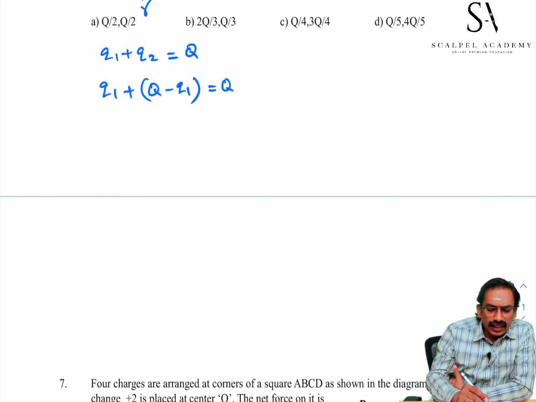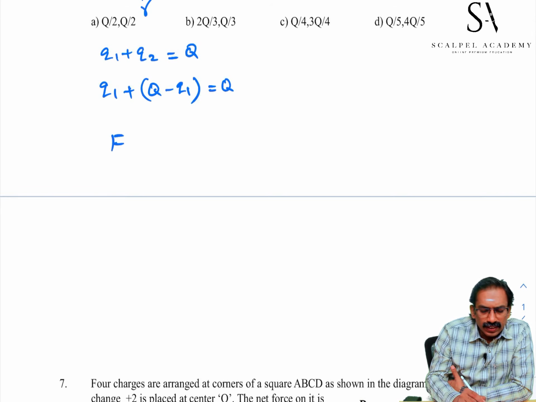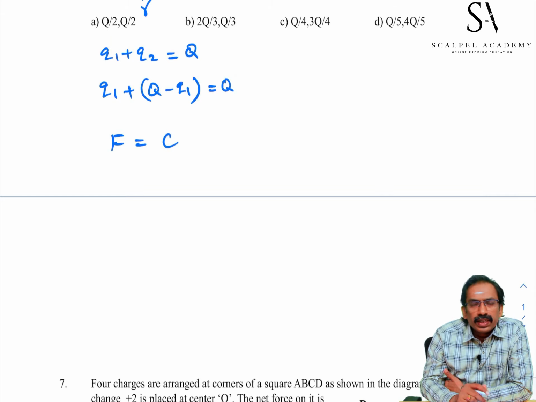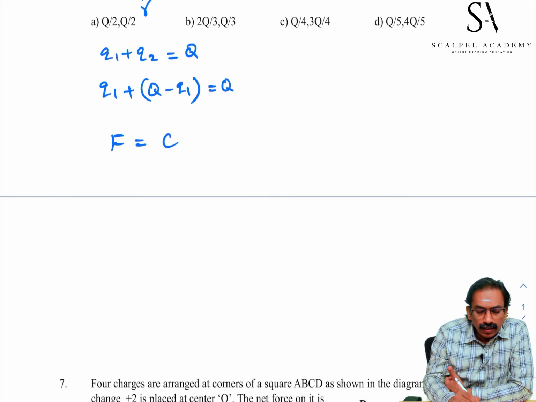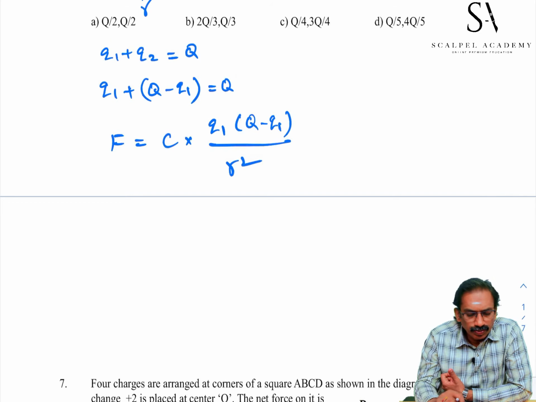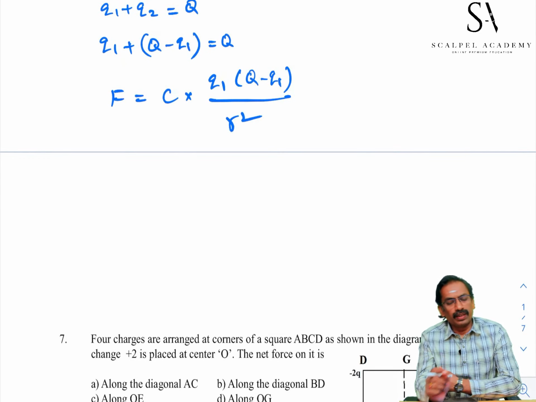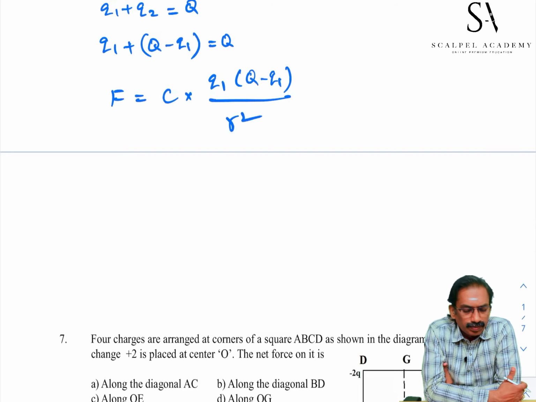The force between Q1 and Q2 is given as the Coulomb constant C. Somebody may take it as K also. I take it as C. It is not the velocity of light, sorry. Force equals C times Q1 into Q minus Q1 by distance square. This is the force between the two fragments.